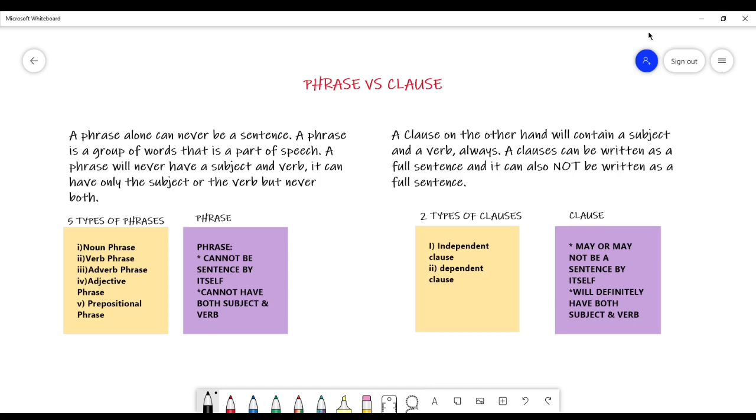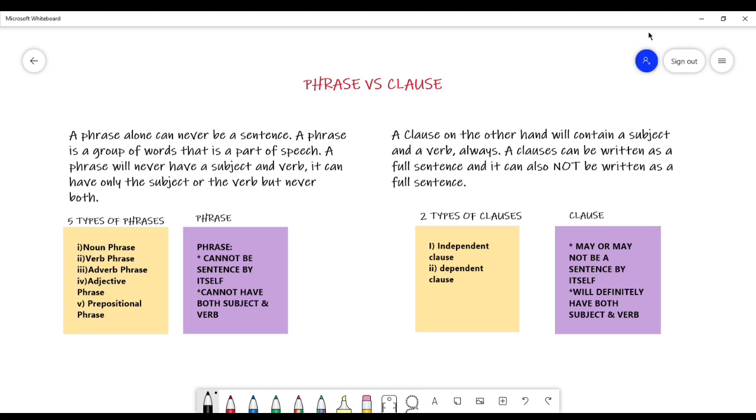Just like a phrase, a clause is also a group of words together. The difference is a clause can be a sentence by itself. Notice how I did not say that a clause will always be a sentence. A clause may be a sentence by itself, a clause may not be a sentence by itself. But regardless, a clause will definitively have a subject and a verb. There are 2 types of clauses: independent clause and dependent clause.